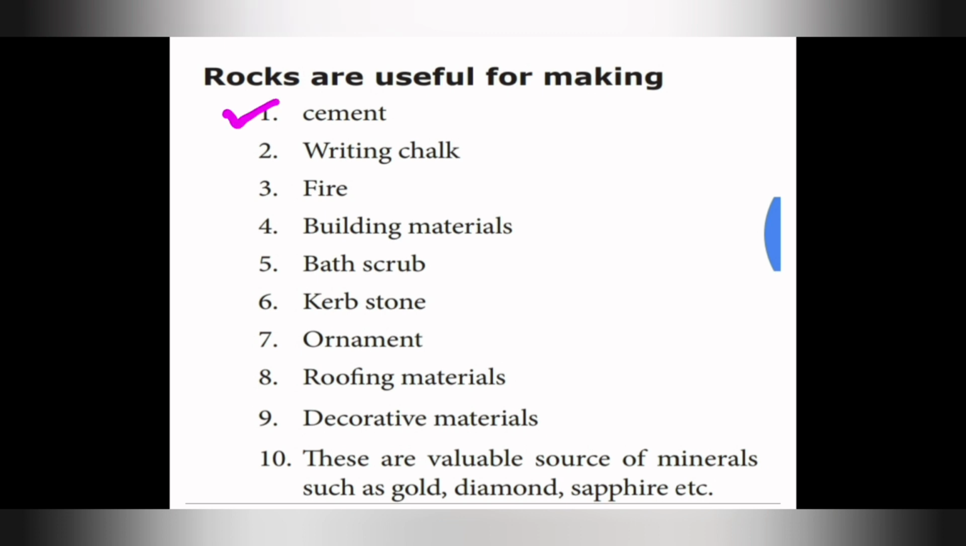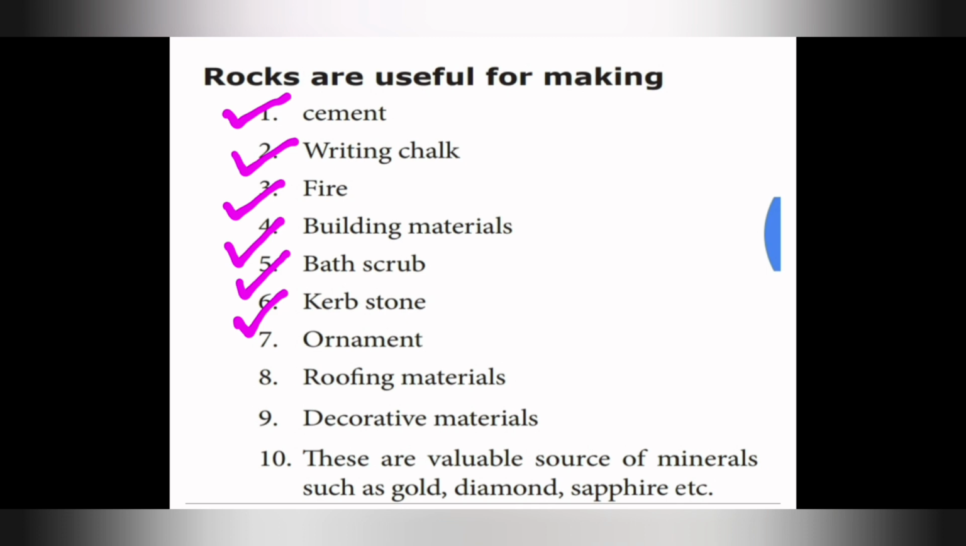First one is cement. Rocks are useful for making cement. Second one, writing chalk piece, which the teachers use on the blackboard, right? Third one is fire. Fourth one is building materials. Fifth one is bath scrub. Sixth one is curb stone. Curb stones are divided blocks on roadsides. When we walk on the footpath, you can see many stones. Those stones are called curb stones.